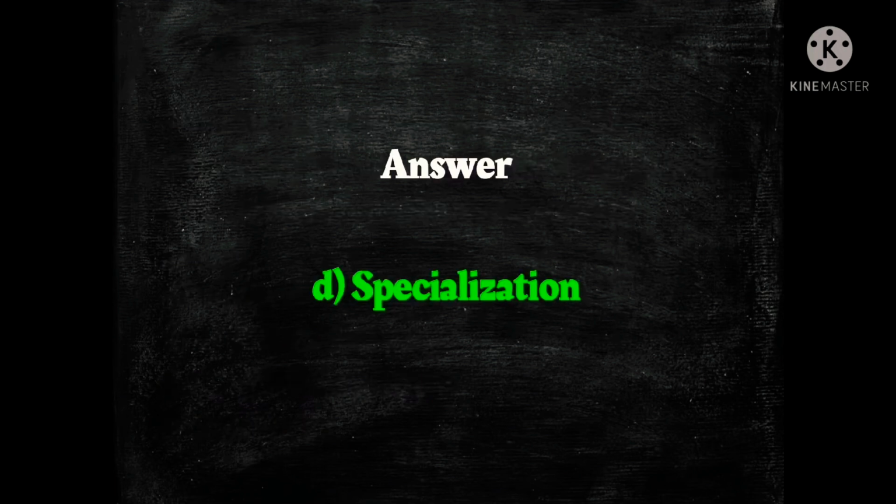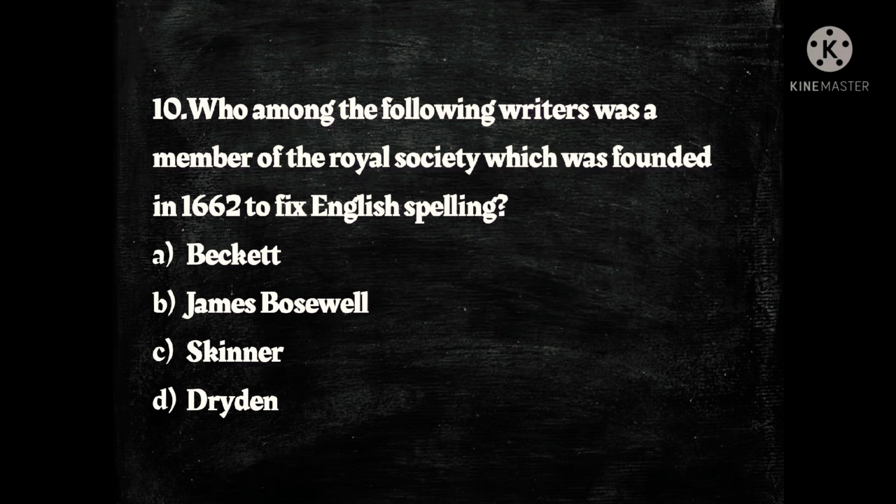Specialization. Next question, who among the following writers was a member of the Royal Society which was founded in 1662 to fix English spelling? The options are A. Beckett, B. James Boswell, C. Skinner and D. Dryden, and the answer is D. Dryden.